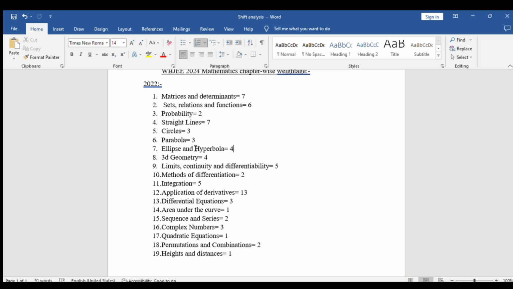You can say that 40 in this paper is a really good score. Even the top rankers, they score 40. Very few people score above 40. If you are scoring above 40 in a tough WBJEE Mathematics paper, then it is considered God level. And a good score is any score around 35. That is a good score. But to score even that, you will have to work hard.